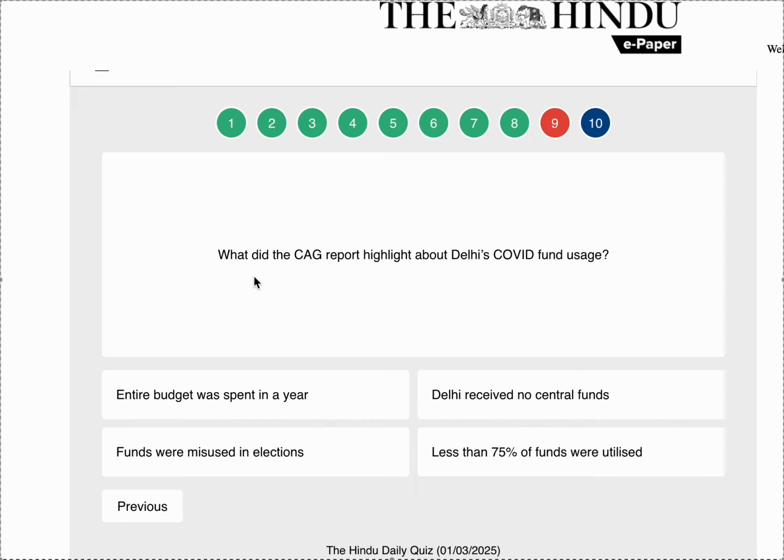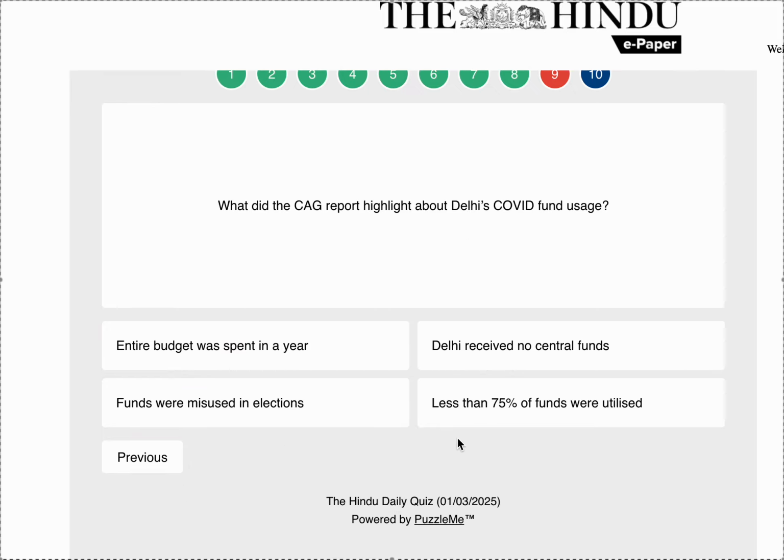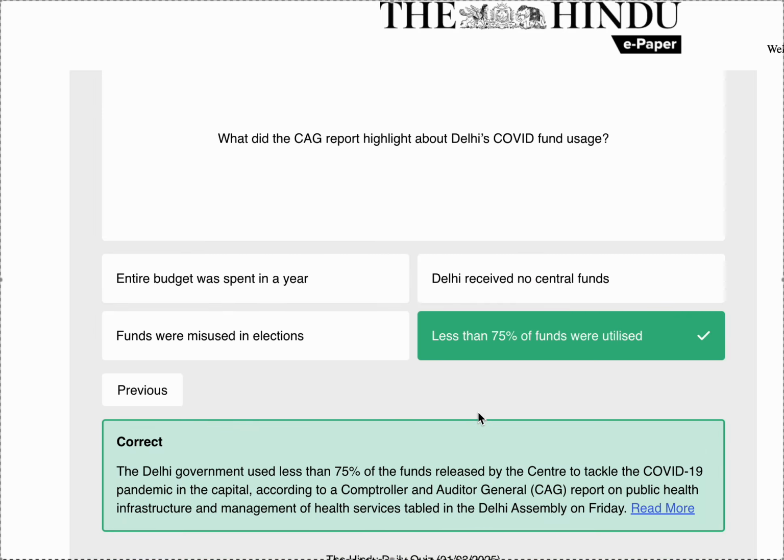What did the CAG report highlight about Delhi's COVID fund uses? So, CAG report highlights that less than 75% of funds were utilized. The Delhi government used less than 75% of the funds released by the center to tackle the COVID-19 pandemic in the capital, according to a Comptroller and Auditor General report on public health infrastructure and management of health services tabled in the Delhi Assembly on Friday.